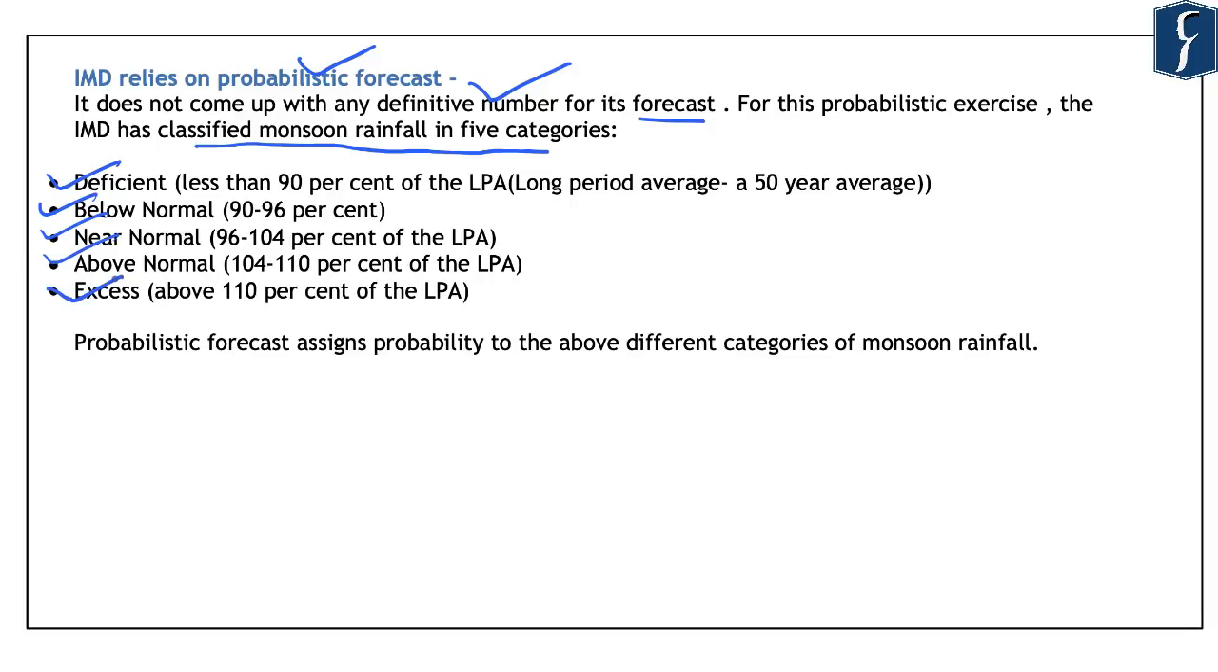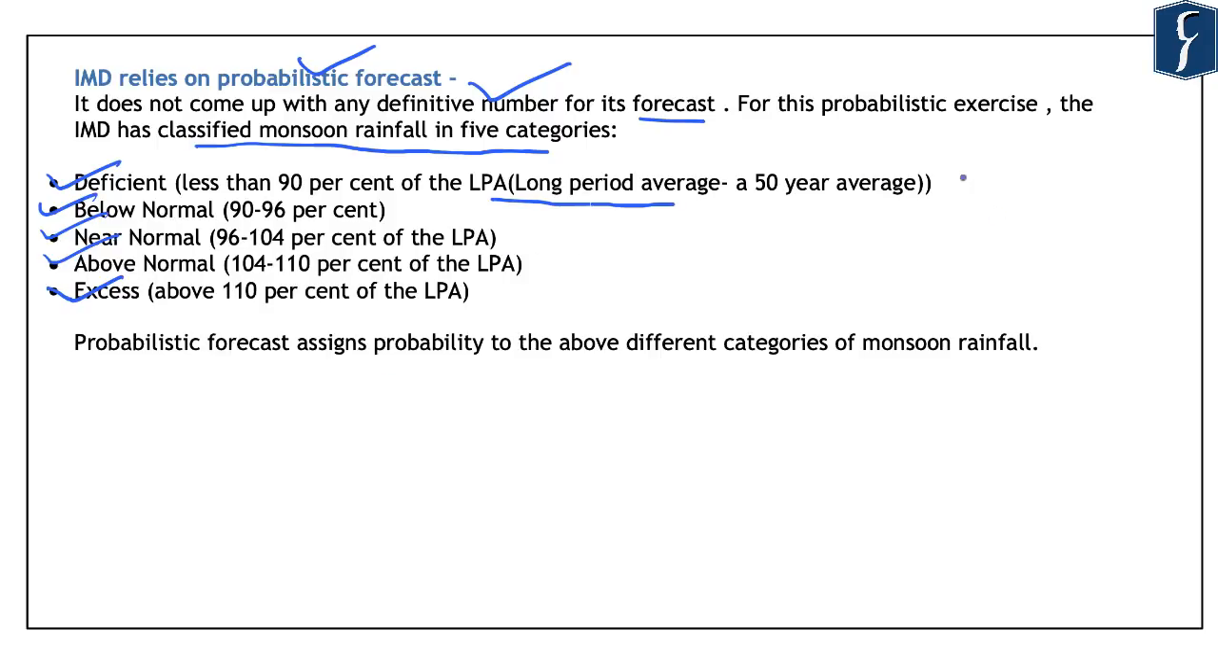Now, these classifications are done based on the long period average. This long period average is an average of 50 years of rainfall. So, if the monsoon rainfall is in the category of deficient, that is less than 90% of the long period average rainfall, this means that the rainfall will only be about 90% of the 50-year average rainfall.